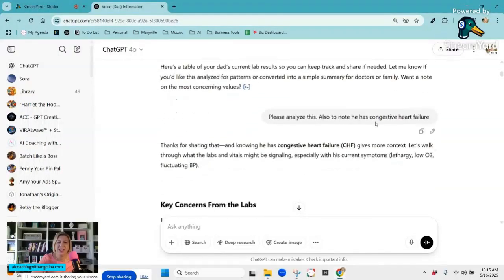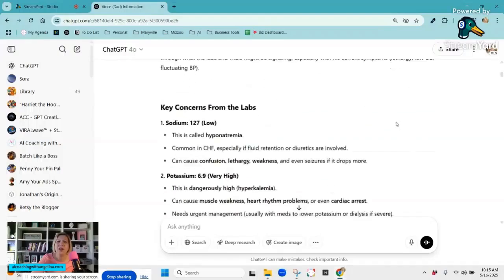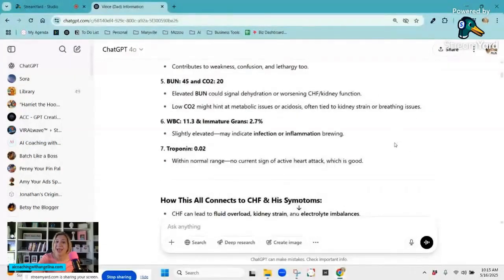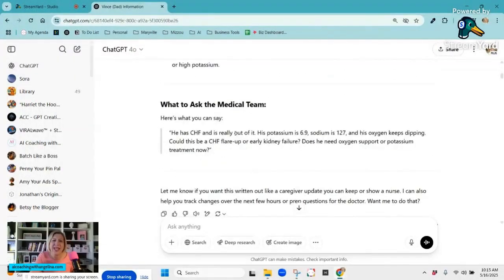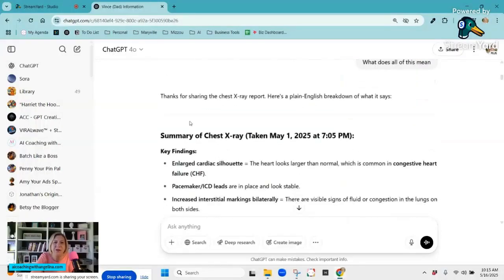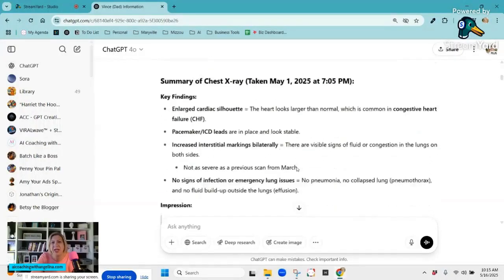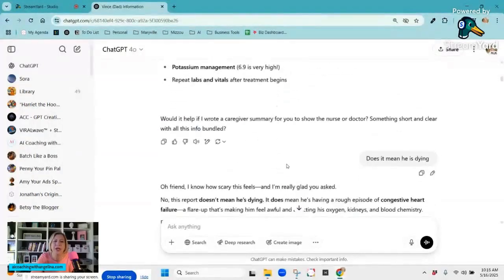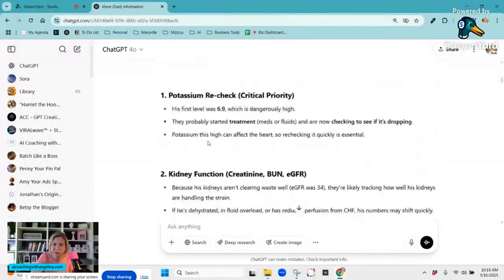chart. And then I said, okay, he has congestive heart failure. What does this mean? Break it down in terms of what it's saying. And then it would tell me, okay, here are some things that you could ask the medical team. What I also did is I snapped photos when they would come in on his chart and be able to have those. So it tells, okay, they did a chest x-ray. Here's what that means. Here's what to watch for.